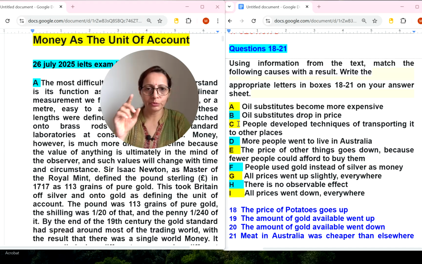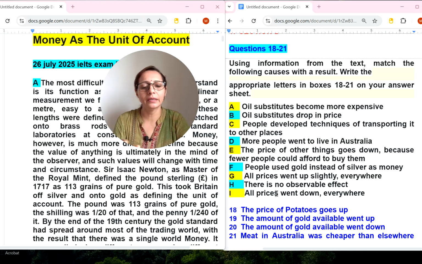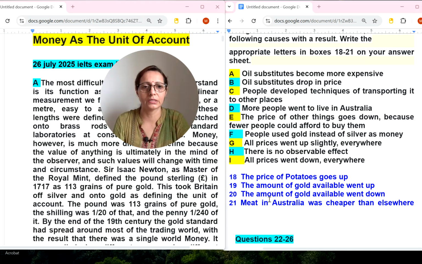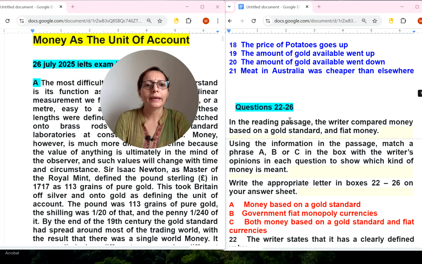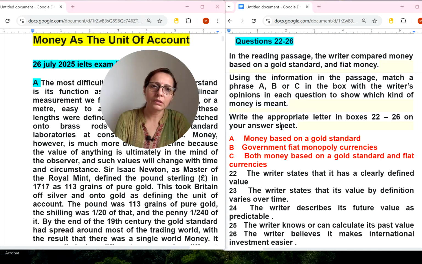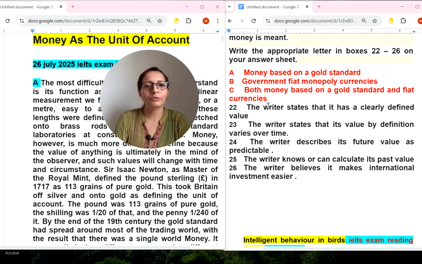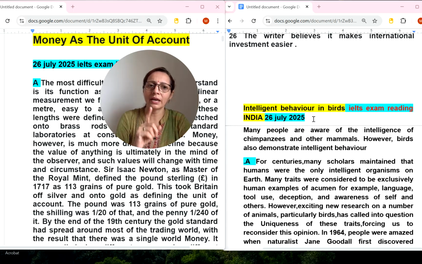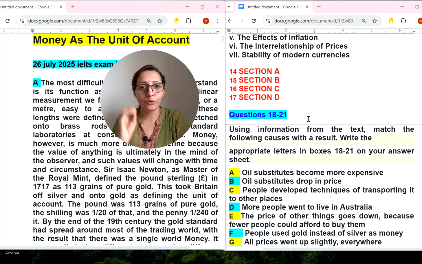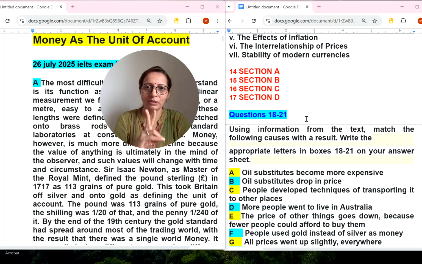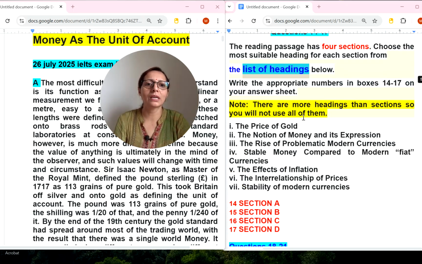okay, so these are the options they have given, A to I, and we have to select for these 4 questions. So it's kind of matching each statement with the options. And for the next 4 questions, again I think the same kind of question. The options they have given are A, B, C, and we have to select for these 5-6 questions. Okay, and this reading I have already solved in my previous video. Now here I will try to solve the full reading. At least 2 types of question I will be trying to solve. Let's start with list of headings.